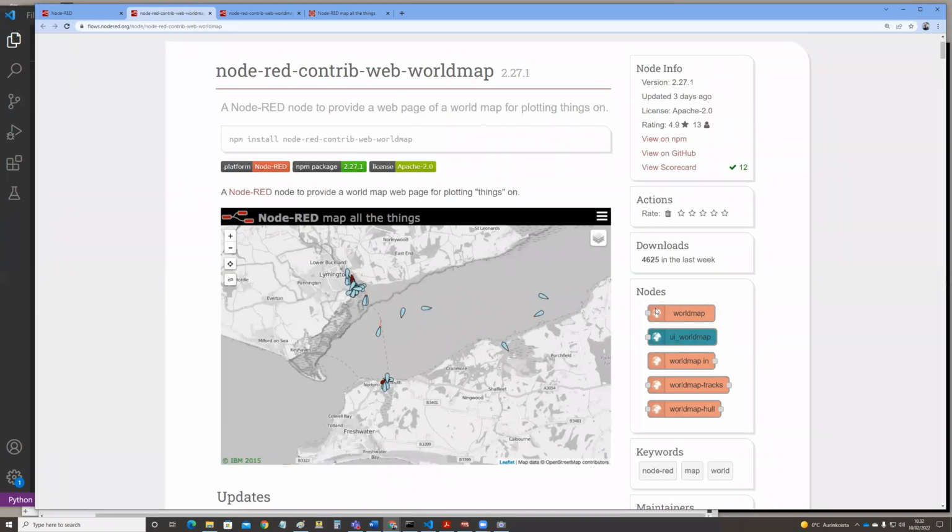So it's installing there a few nodes. So there is a world map, user interface world map, and we get some data out from the world map into our flow. So this is an input, these are outputs, and then there are world map tracks. So it's got an input and output, and world map hull, I don't know what's that, got an input and output.